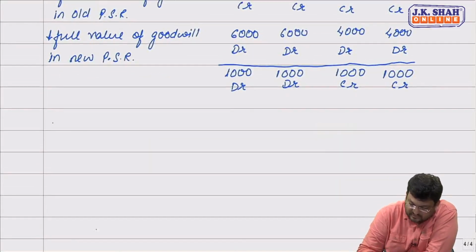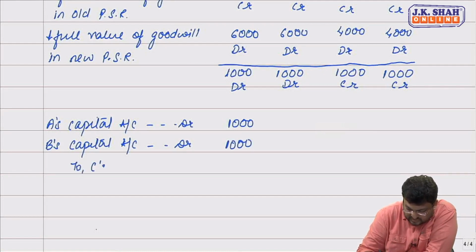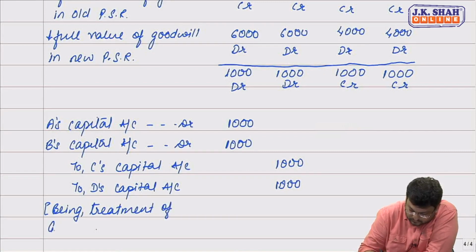So the journal entry for goodwill will be A's capital account debit, B's capital account debit, to C's capital account, and to D's capital account. Correct? Yes, sir.